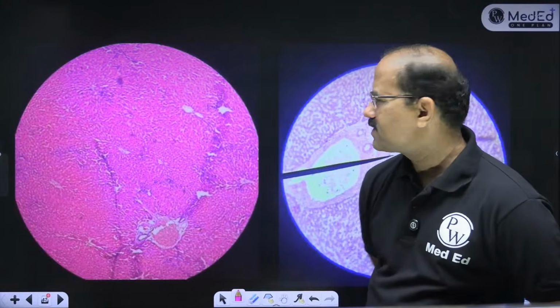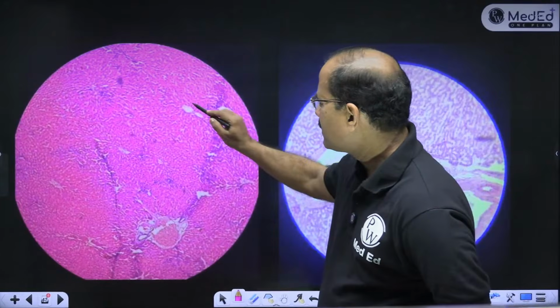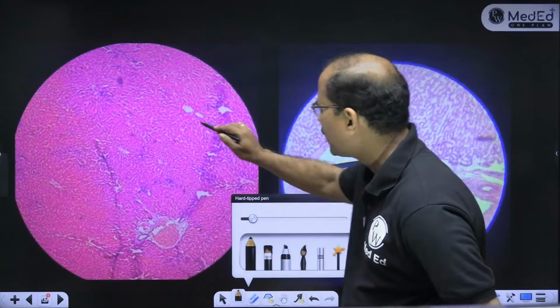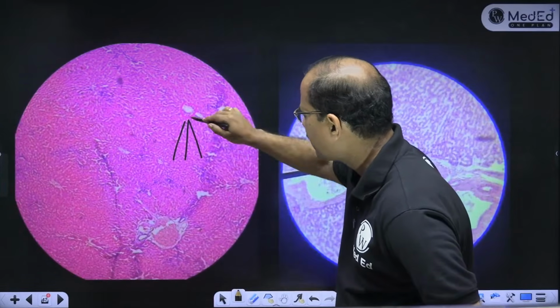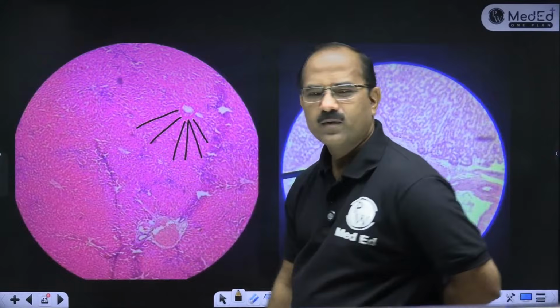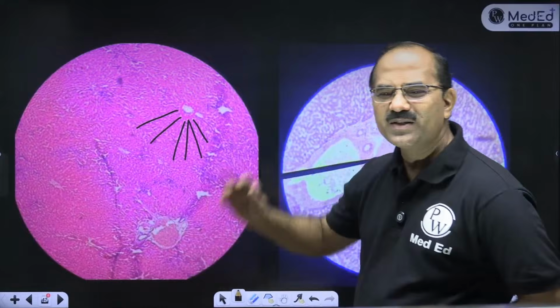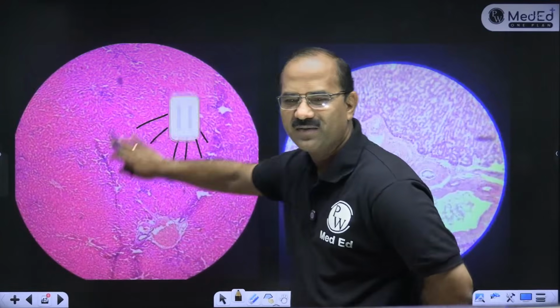Any guesses? You can see this structure and you can see the cells which are radiating. What is this slide? Liver. Very good. That's liver. Liver is something that you should know. This is liver.